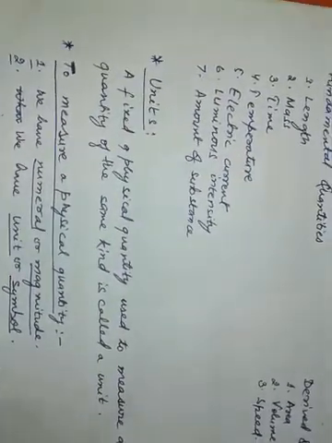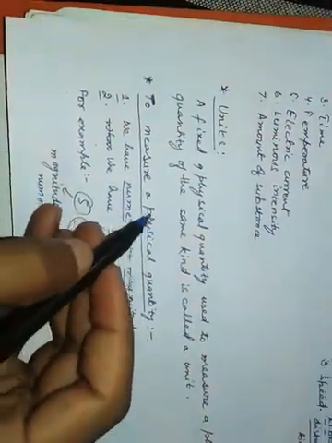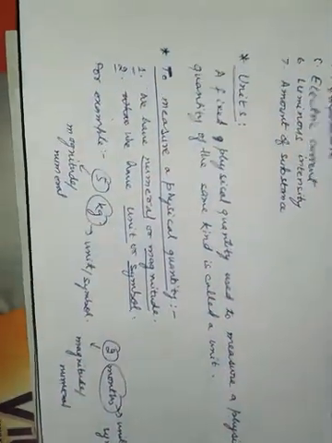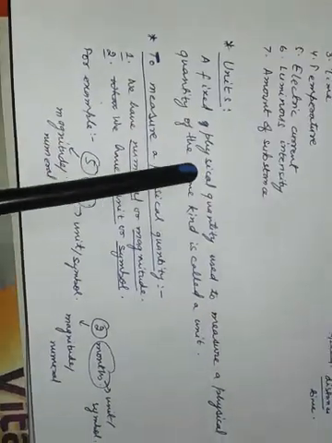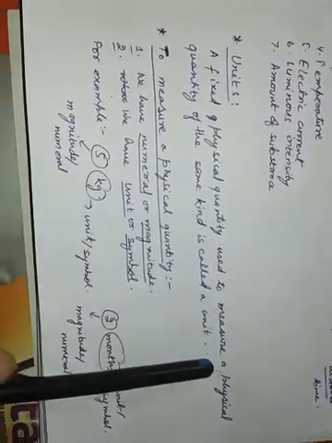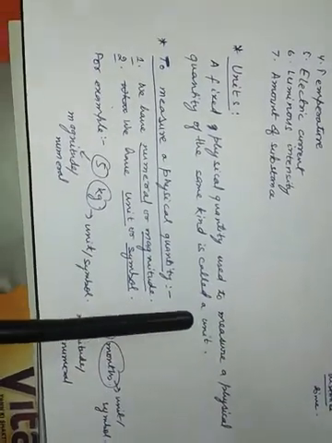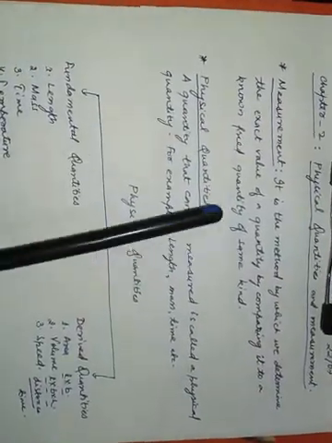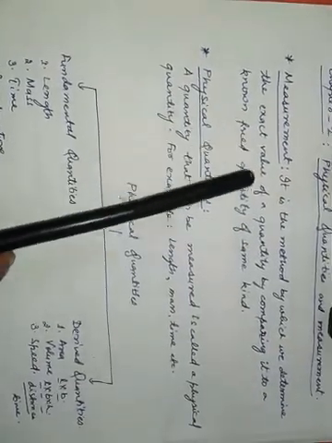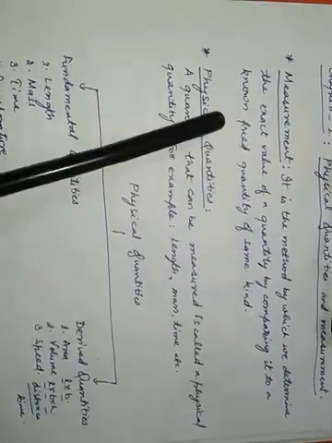Now units. A fixed physical quantity used to measure a physical quantity of the same kind is called a unit. For understanding this, I go to the first definition, measurement. What is the definition of measurement? It is the method by which we determine the exact value of a quantity by comparing it to a known fixed quantity. This known fixed quantity is known as a unit.